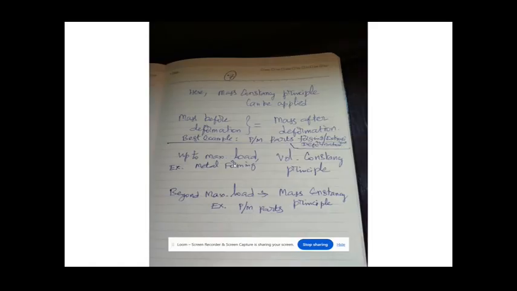Hence, in the non-uniform deformation case, the mass constancy principle can be applied. Mass before deformation is equal to mass after deformation. The best example for non-uniform deformation is powder metallurgy parts, powder metallurgy forging and extrusion deformation. Here, the mass constancy principle can be applied. Up to the maximum load, the volume constancy principle can be applied. For example, in the case of metal forming, up to the maximum load only it should be considered. Beyond the maximum load, the mass constancy principle can be applied. So here, the best example is powder metallurgy parts.